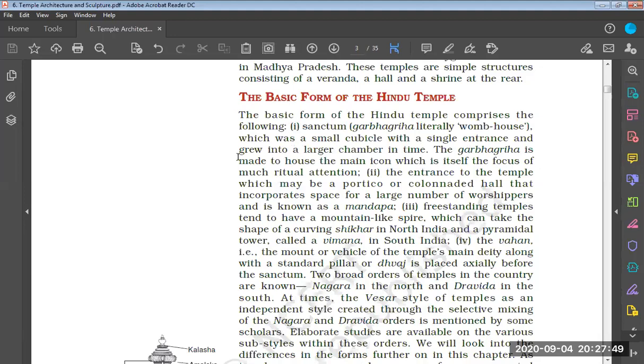The Garbha Griha is made to house the main icon, which is itself the focus of much ritual attention. The entrance to the temple, which may be a portico or a colonnaded hall, incorporates a space for a larger number of worshippers and is known as mandapa.